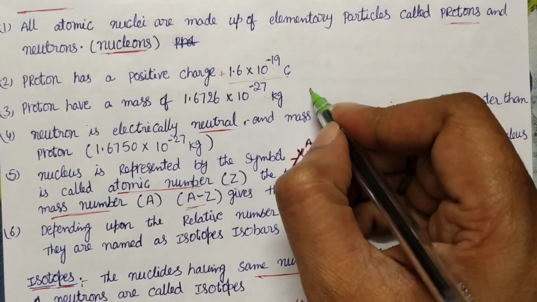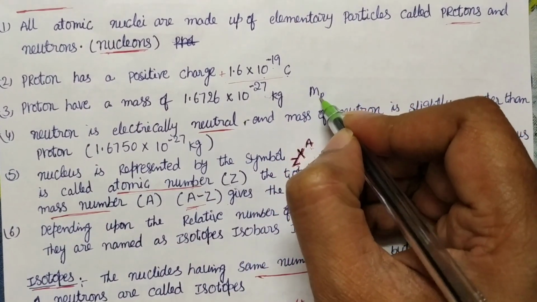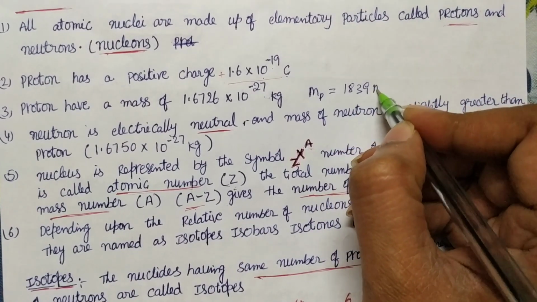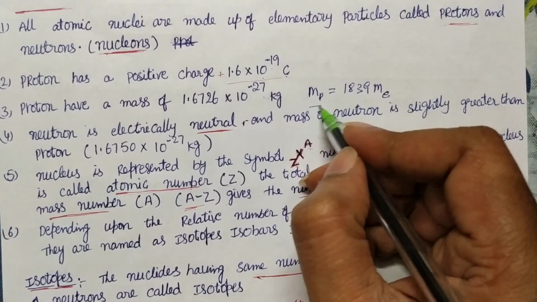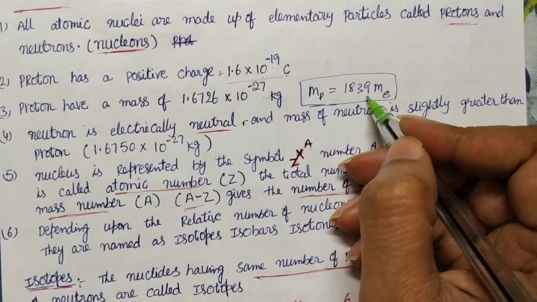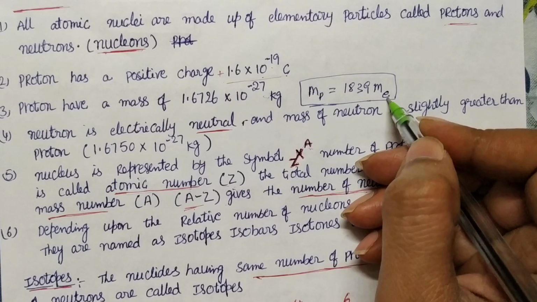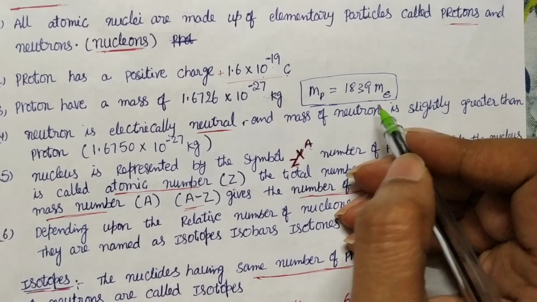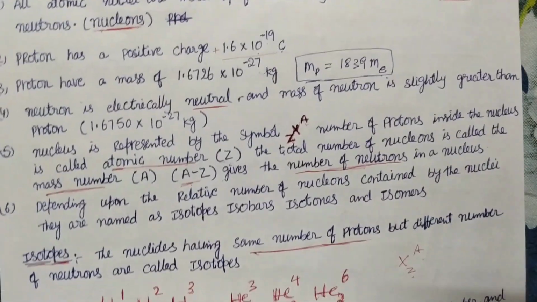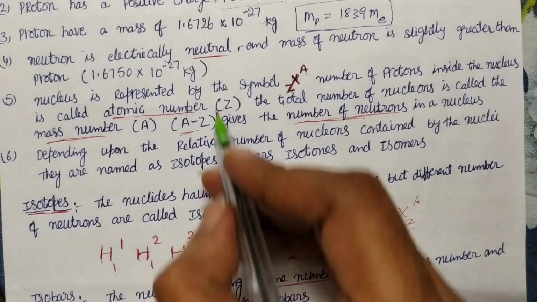That means the mass of the proton is 1839 times the mass of the electron. This we have to remember. The mass of the proton is almost 2000 times greater than the mass of the electron. It has a positive charge, the same magnitude as the electron. And what about the neutron? Neutron is electrically neutral.